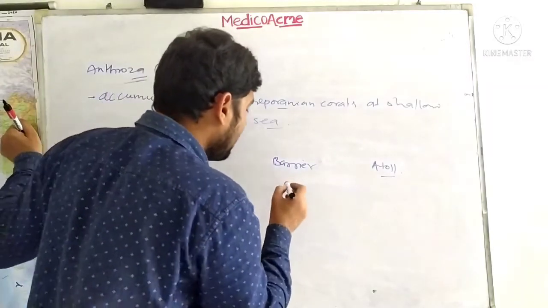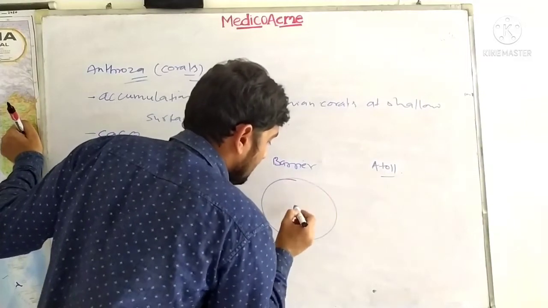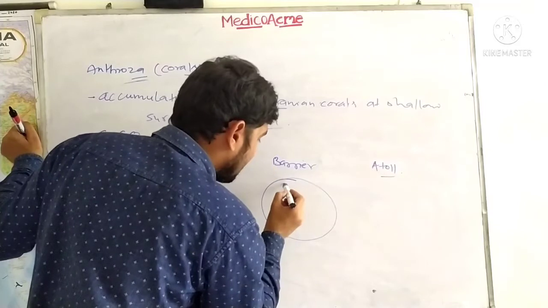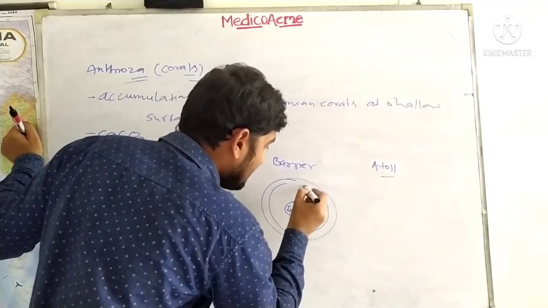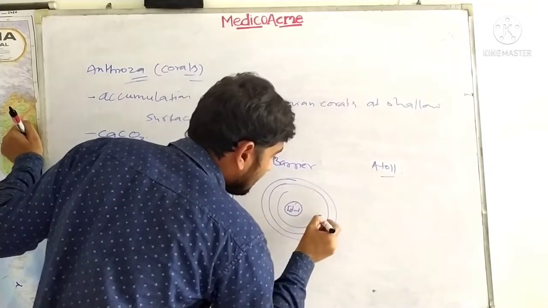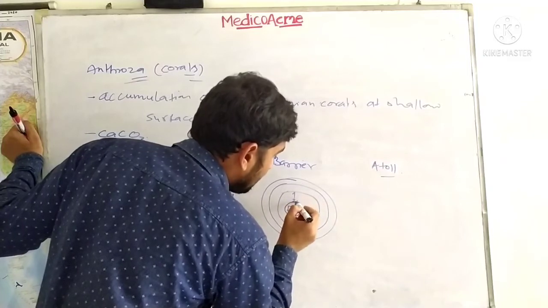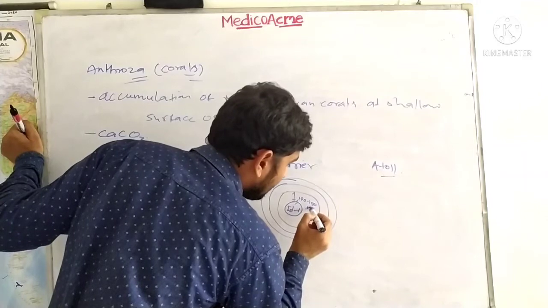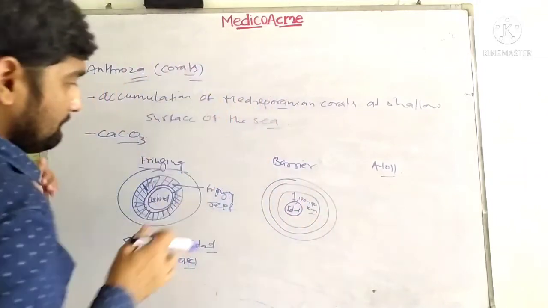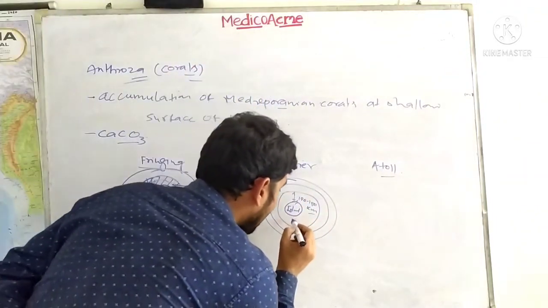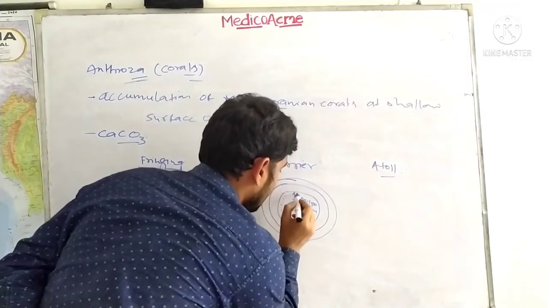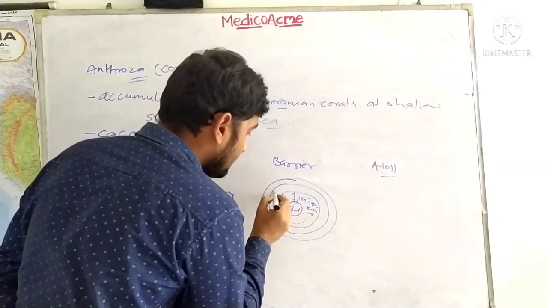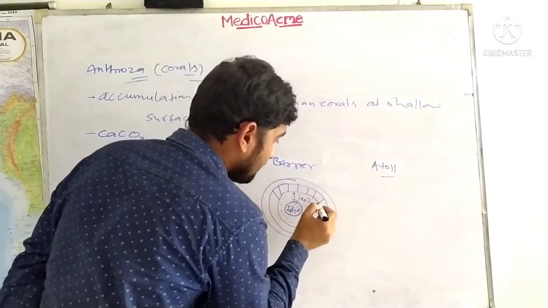So the second one is the barrier reef. What is a barrier reef? Again, the island is there, but you will see the reef around 100 to 150 kilometers away, or you can say 90 miles away. Okay guys, so these are the water body. First the island, that is land, then the water body, then the coral reef.